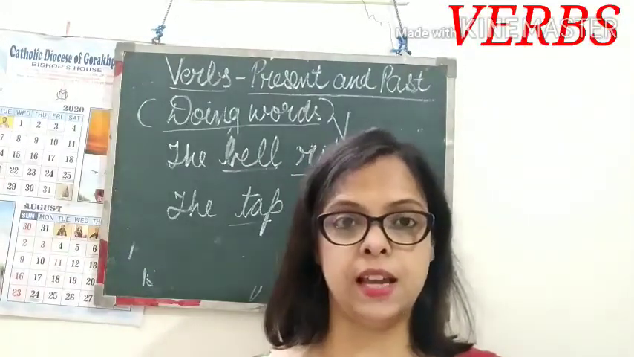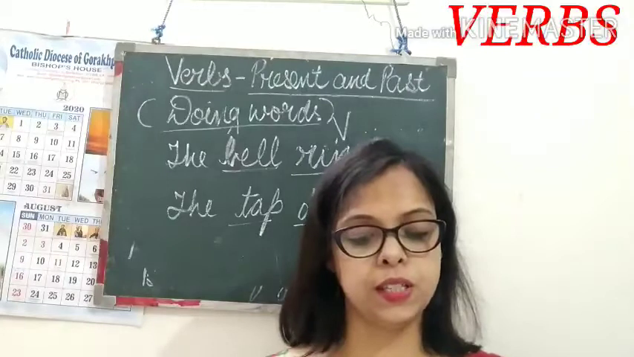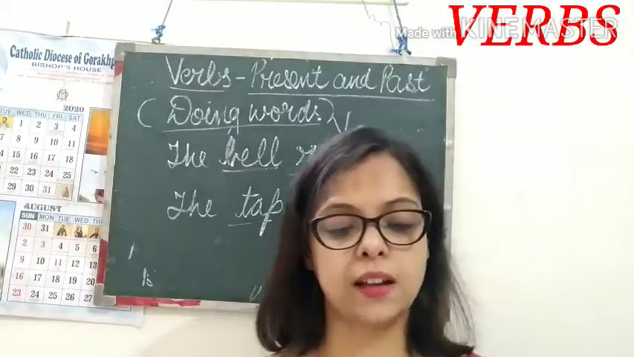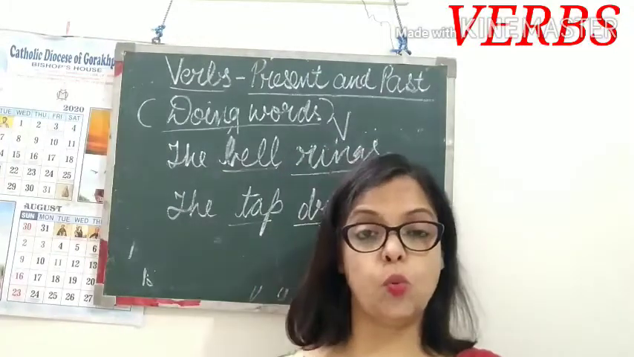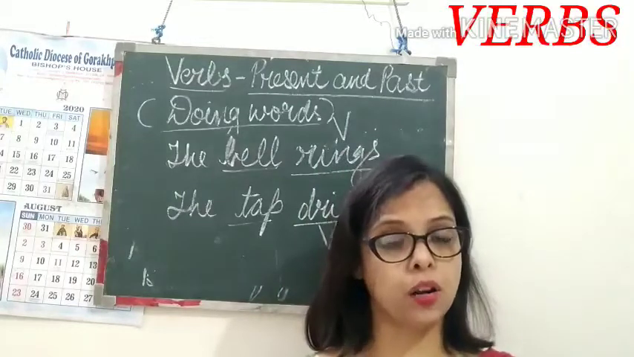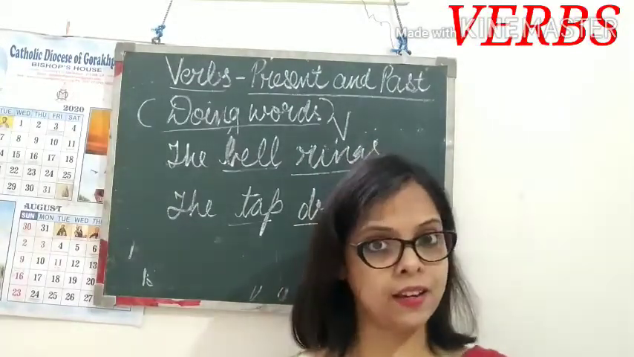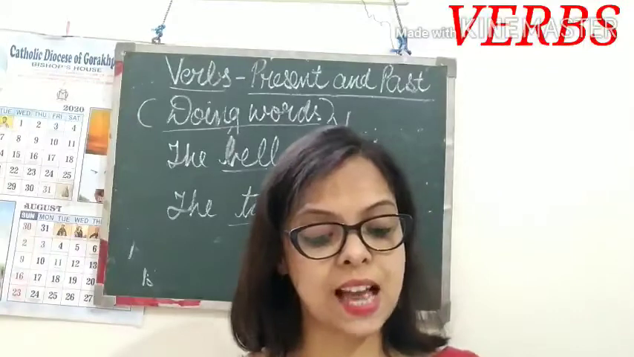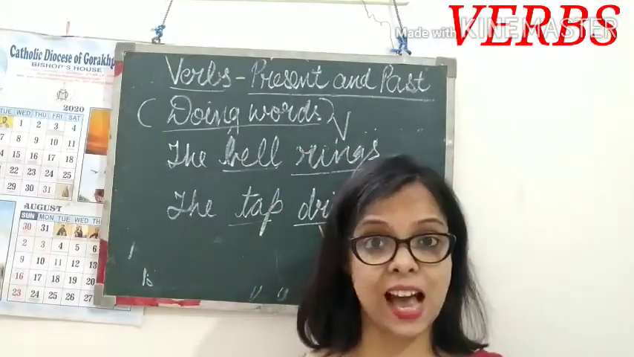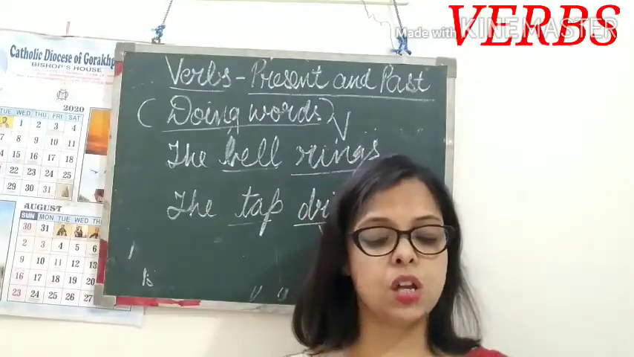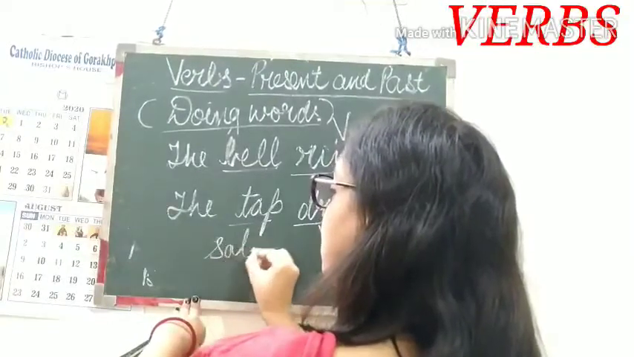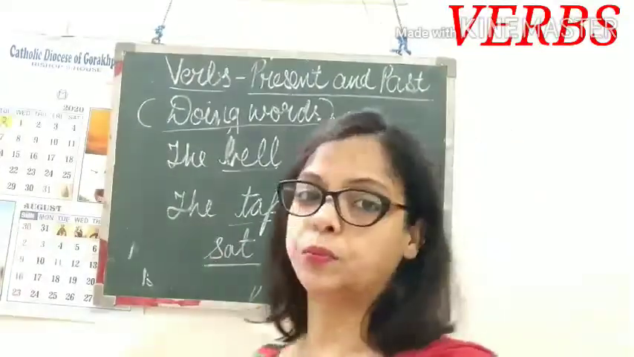Your first exercise is: underline the verbs in the following sentences. One has been done for you. The first one is: Jack ran down the hill. Now what is the action done by Jack? Ran. It is already underlined, ran. Miss Muffet sat on a low stool. Now what action is Miss Muffet doing? Sat. It is an action, so you underline sat.